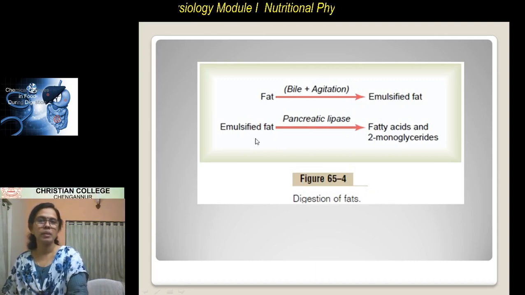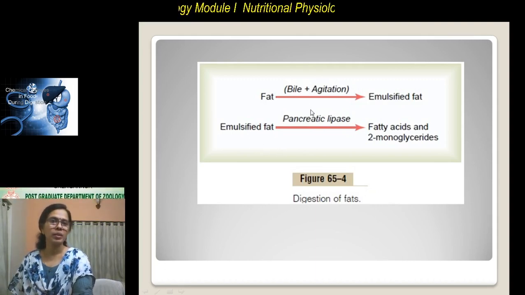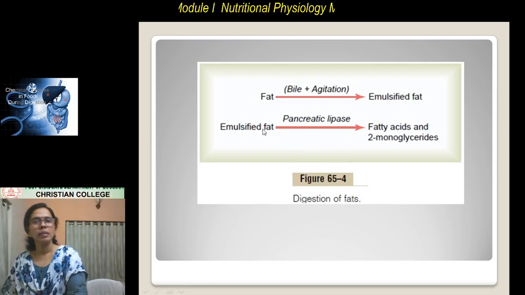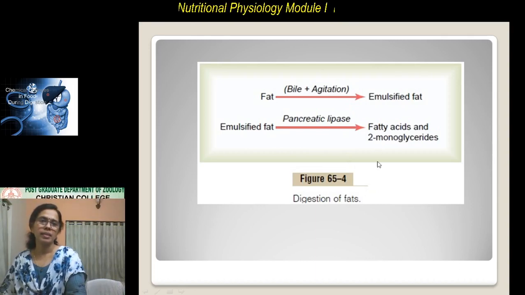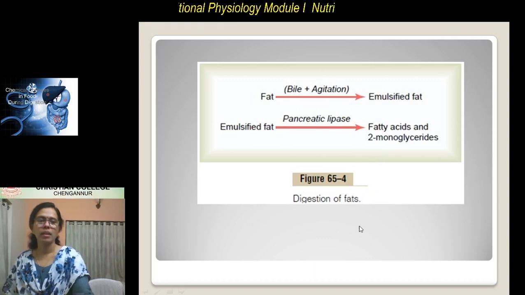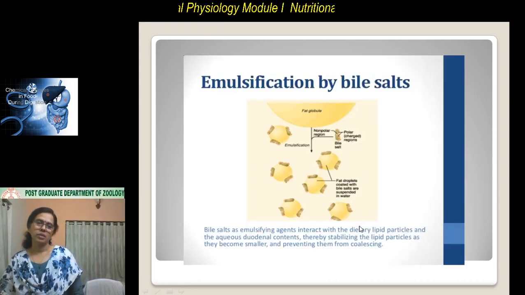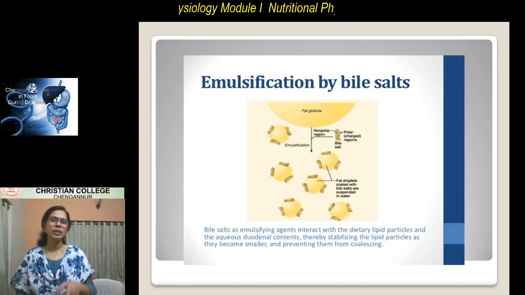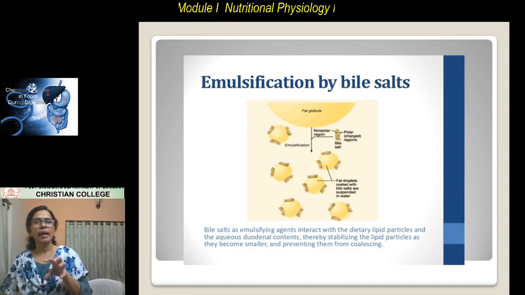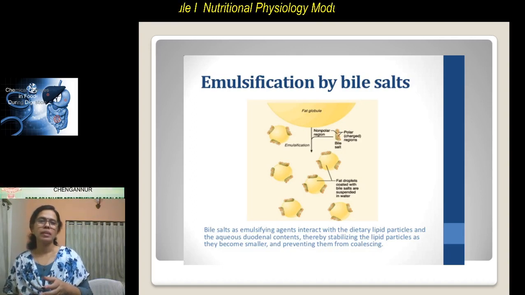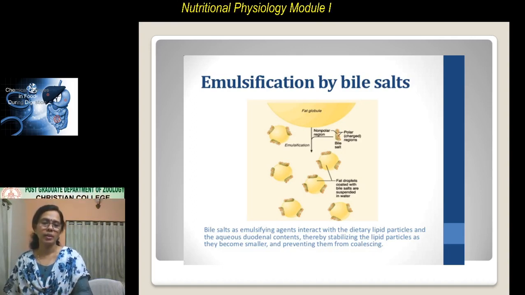How was the fat emulsified? It is by the action of the bile, and this emulsified fat is converted by lipase into fatty acids and glycerides. So what is emulsification? We know the fats are fat globules, they are aggregates basically because they are not soluble in water.